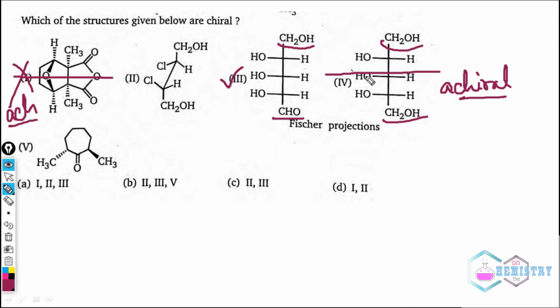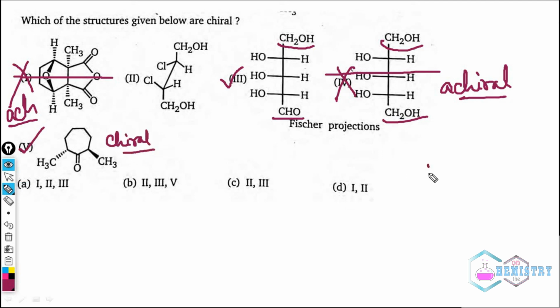So 1 and 4 are achiral. Now we see that option 3 is chiral, so option 3 is one of the answers. Now option 5: if we try to draw a mirror plane here, the O falls on the plane, but the two CH3 are on opposite sides, that is, this CH3 is above the plane and this CH3 is below the plane, so there is no plane of symmetry in this case, so this will also be chiral.